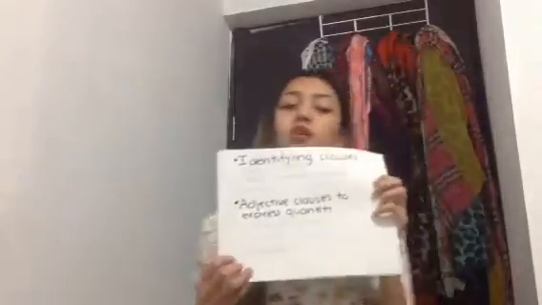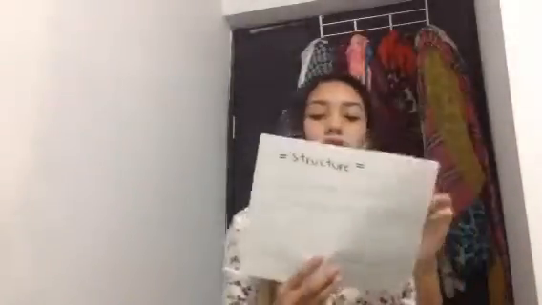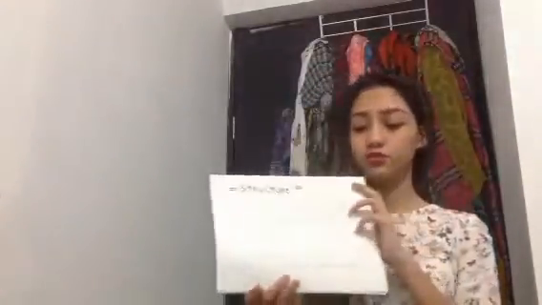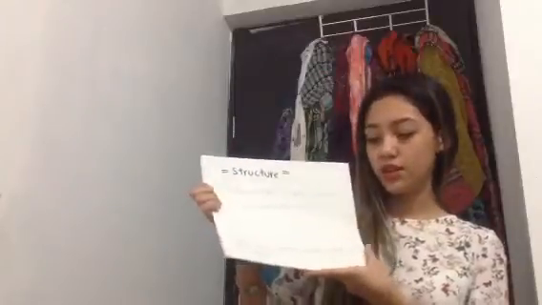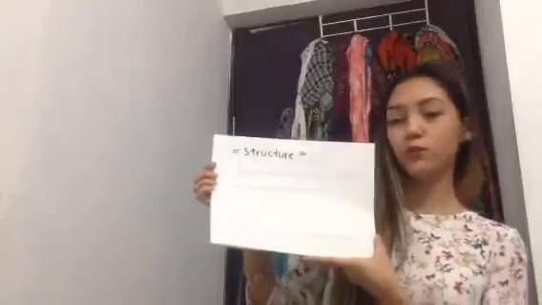And then adjective clauses to express quantity are many of, some of, two of, both of, etc. And then we have a structure that is the quantifier plus preposition plus a relative pronoun. But we only use this structure when we use who, whom, where, when, or which.